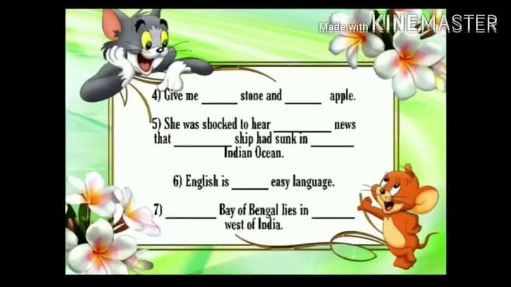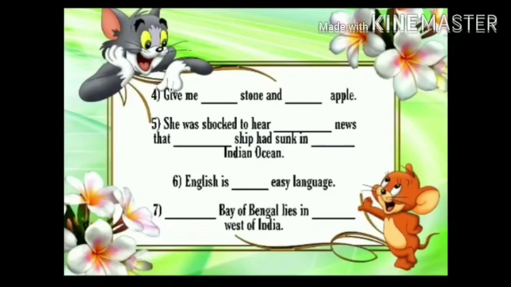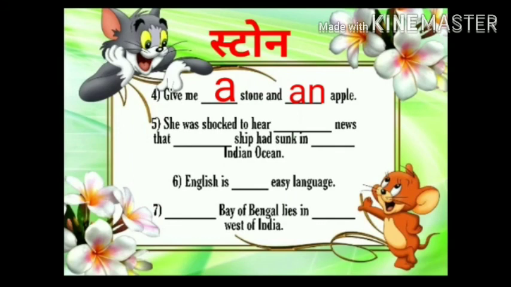Fourth one. Give me dash stone and dash apple. What is the answer? A stone and an apple, because the word stone begins with the sound of a consonant, that is the sound of a vyanjan. Apple begins with the sound of a vowel, that is sound of a swar.